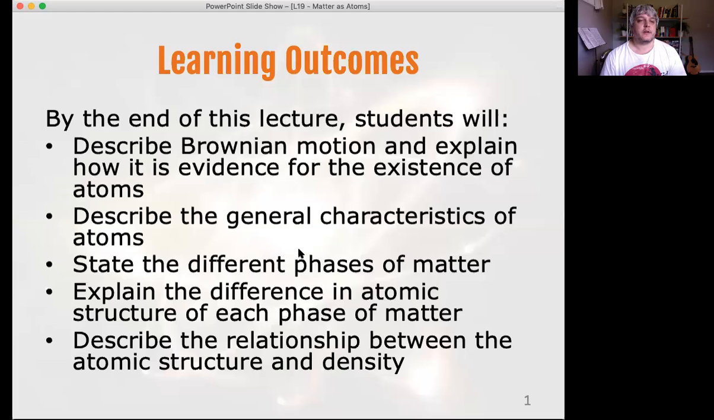Matter is atoms. The goals today are to understand Brownian motion. You're not going to need to be able to do any analysis on it or to be able to describe it mathematically, just be able to describe it qualitatively. Remember that distinction between quantitative and qualitative? Throughout this half of the course, you'll find that there's actually quite a lot of qualitative discussion.